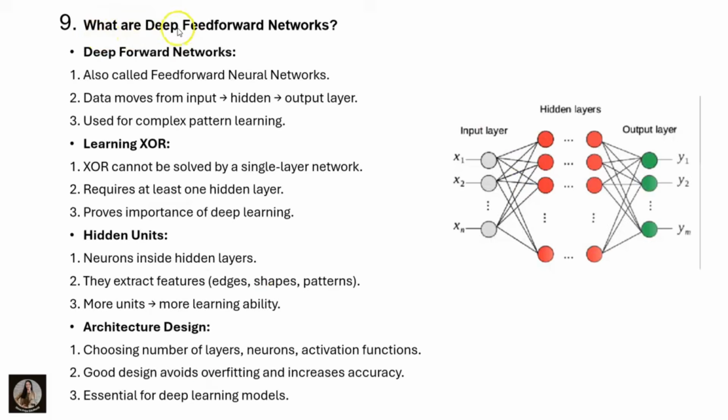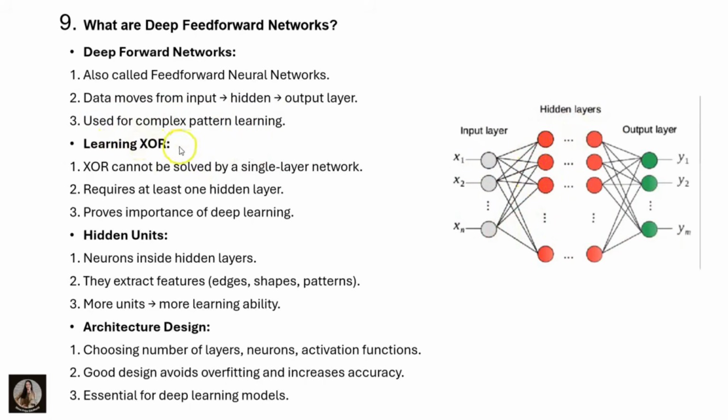And the next question is, what are deep feed forward networks? Deep feed forward networks are also called feed forward neural networks. Data moves from the input to the hidden and output layers. Here you can see the input layer, after that the hidden layers and the output layer. They are used for complex pattern learning. You can observe this diagram. It is a very complex pattern. Clear? It is used in complex pattern learning.